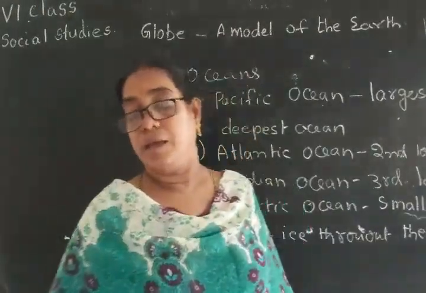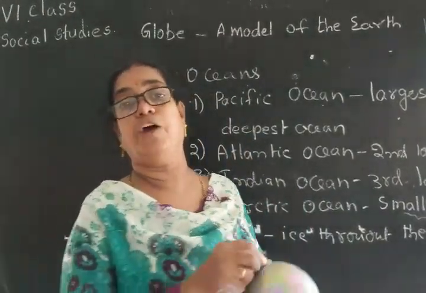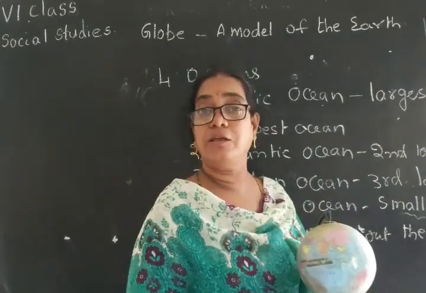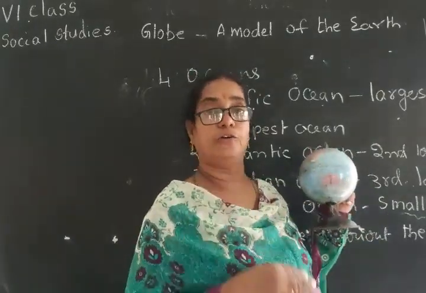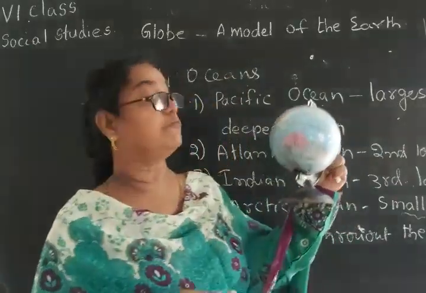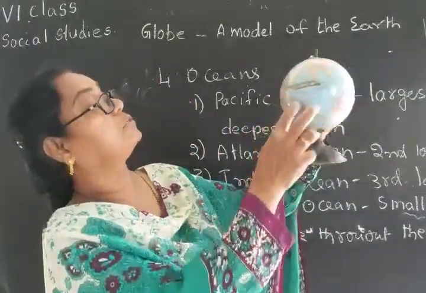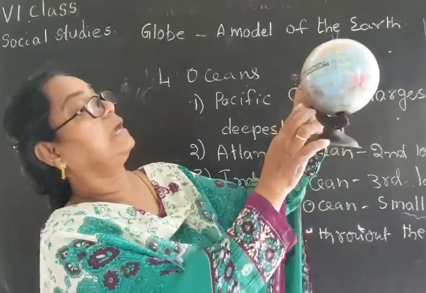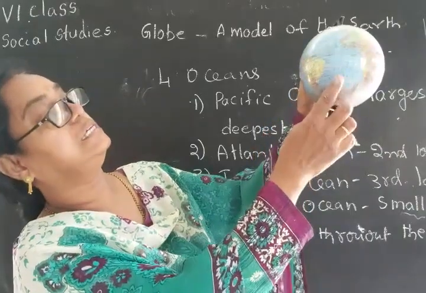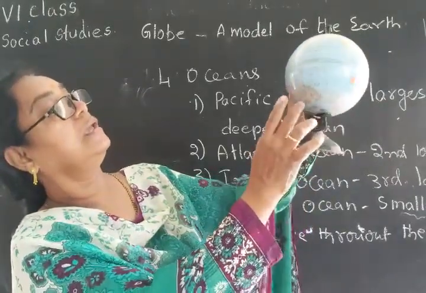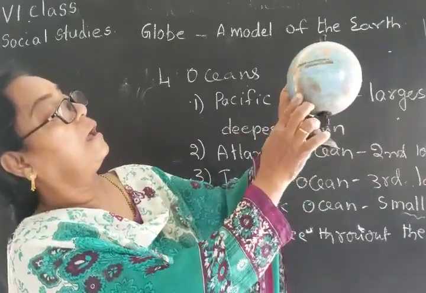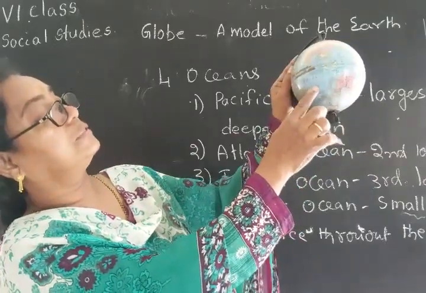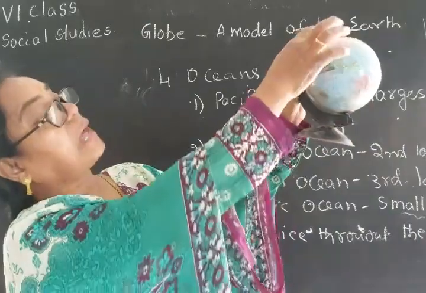Teacher, actually we learn 5 oceans, but you are telling only 4 oceans. Okay, I am telling now only 4 oceans. Well, okay, what is the other ocean? See here, Pacific Ocean is there. And here Atlantic Ocean is here. And here the Indian Ocean. The south part, here Arctic Ocean is there.